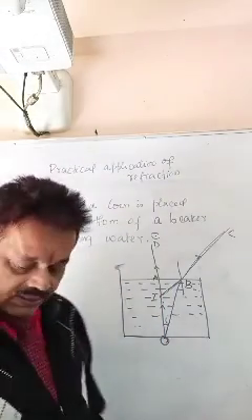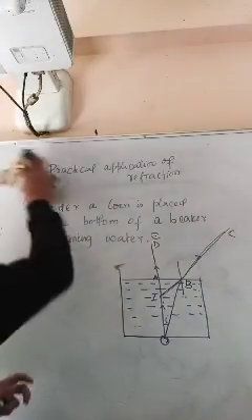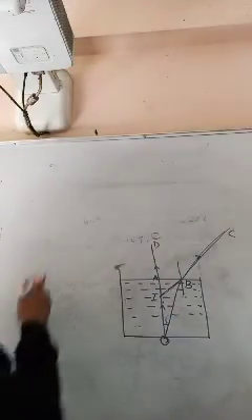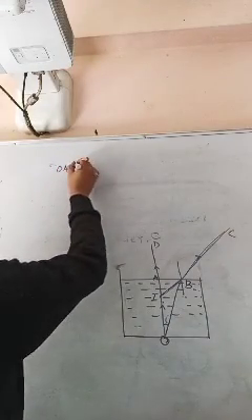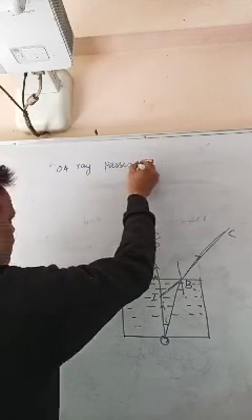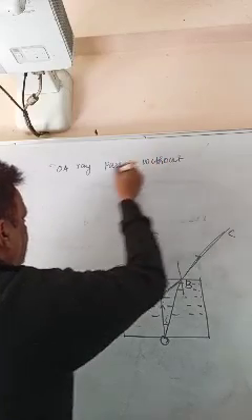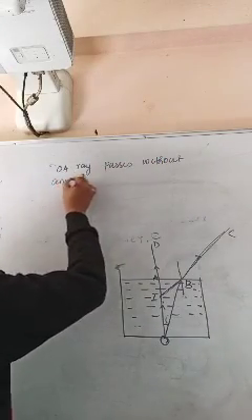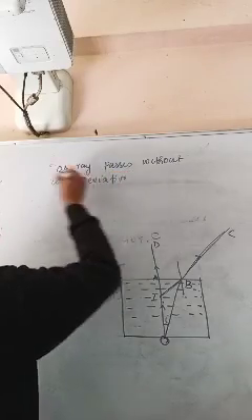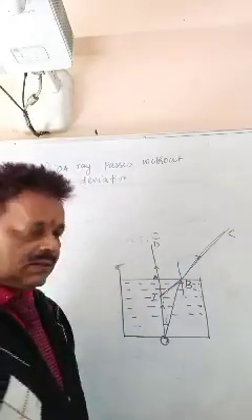So, two more lines you can write on this. Consider OA ray passes without any deviation. First point, OA ray passes without any deviation.